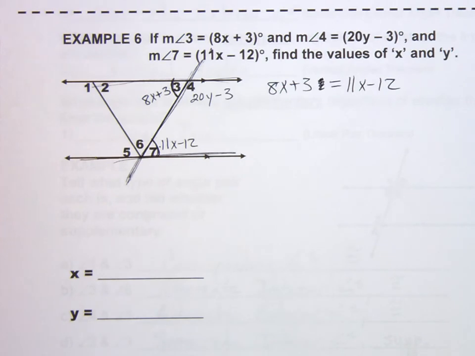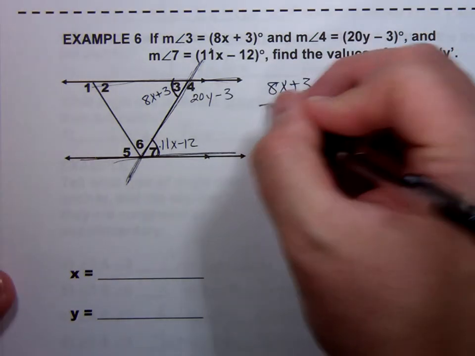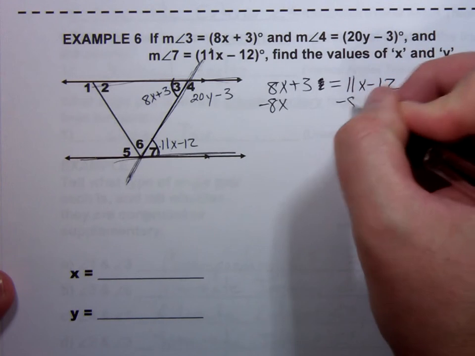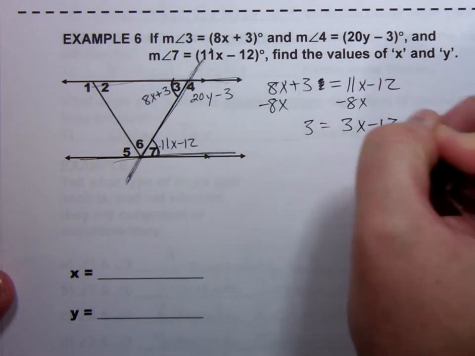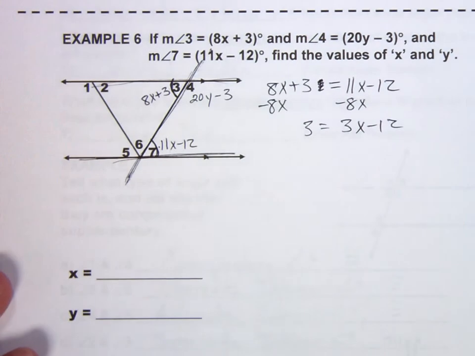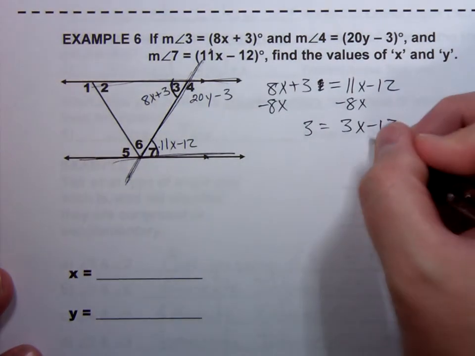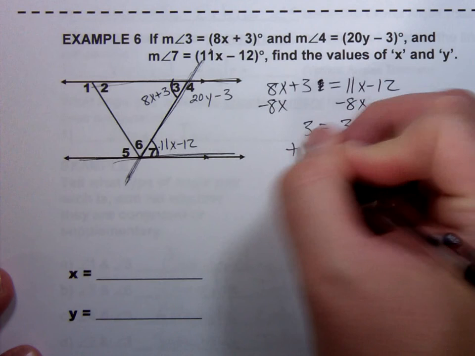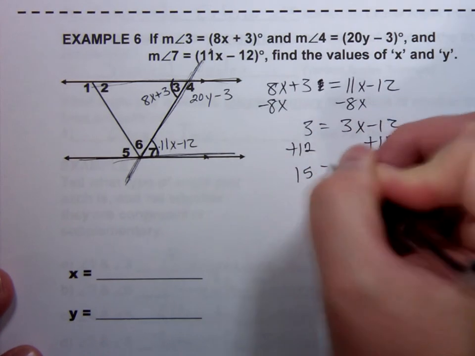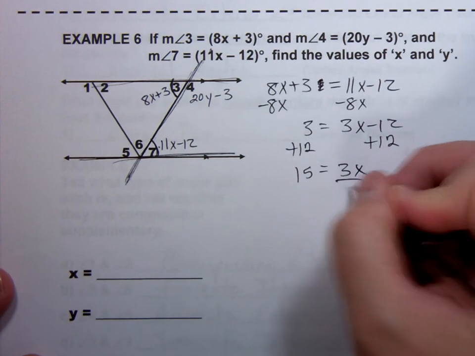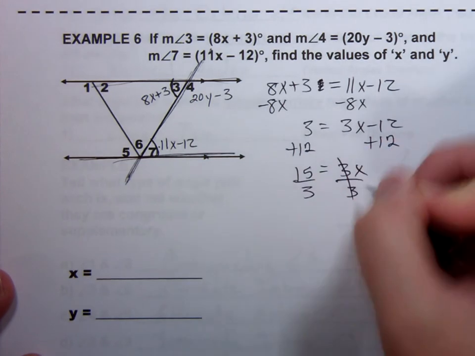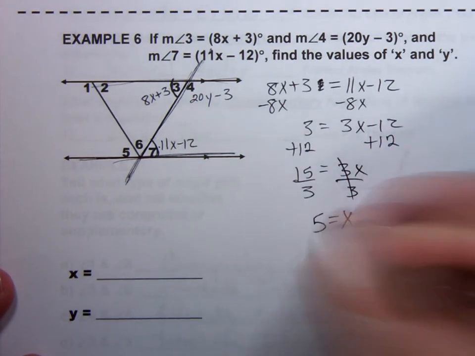So then we're just solving for x. Don't want x on both sides, I'm going to get rid of one. I always get rid of the smallest one. Gives me a positive coefficient, a positive number in front of the x. Then I want to get x all by itself. Move the constant first. Always use the opposite operation to make that happen. And then divide off the 3. X is being multiplied by 3, so we do the opposite and we divide by 3. We should get x is 5.